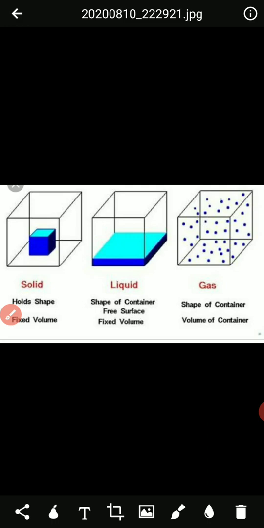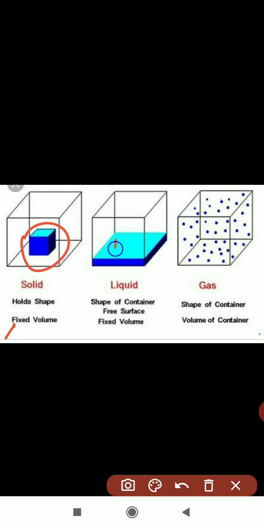Here some images are there with me. We'll see first. Here solid is there, the first one, a box. It holds its shape and it has fixed volume. Here just see the blue color. Next it is liquid.